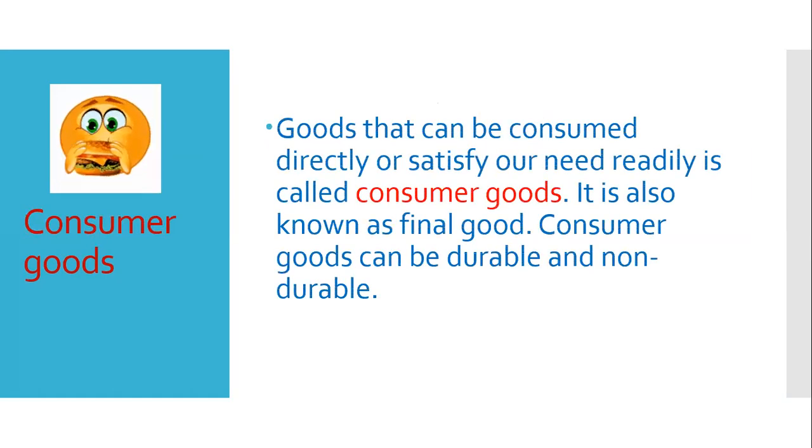Now, consumer goods. I want to take the burger as an example. Consumer goods are goods that can be consumed directly to satisfy our need, that can be consumed instantly, readily.